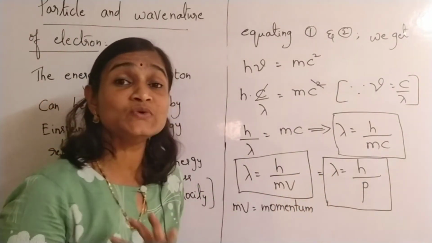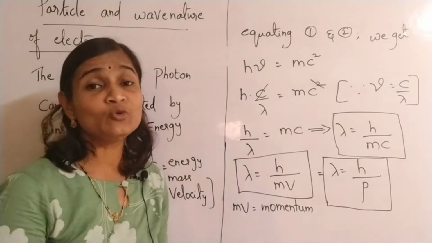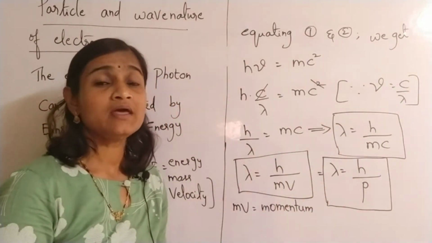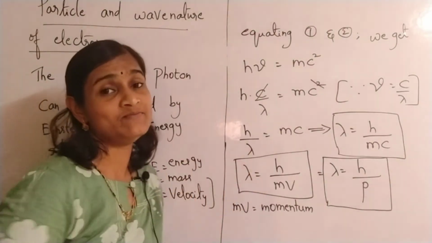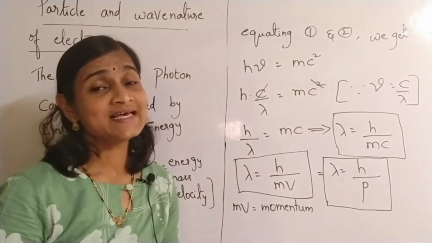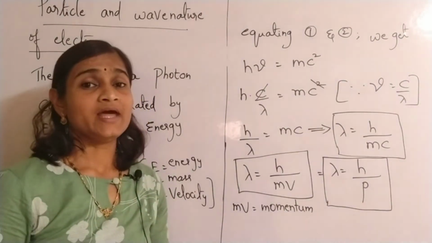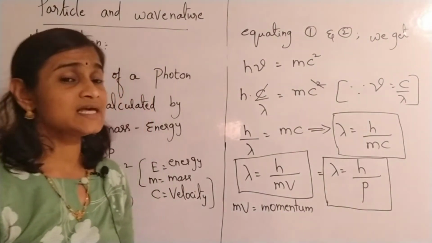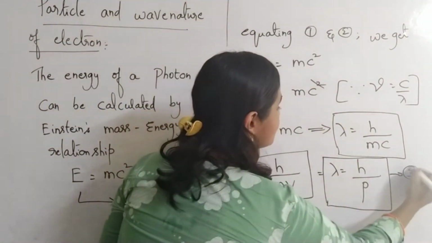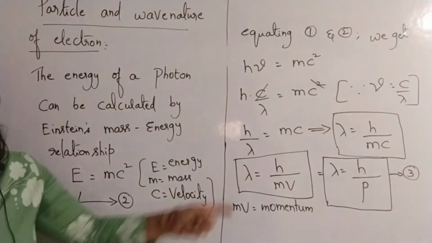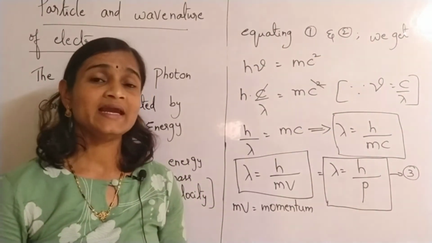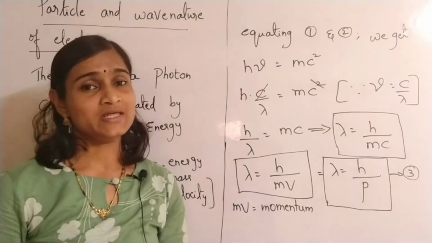You can use this equation while doing numericals, or lambda is equal to h by mc, or lambda is equal to h by mv. Anything can be used as de Broglie's wavelength. This is a very important equation. We can keep this as equation 3. By equating equations 1 and 2, we got lambda is equal to h by mv. Let us take that as the third equation.